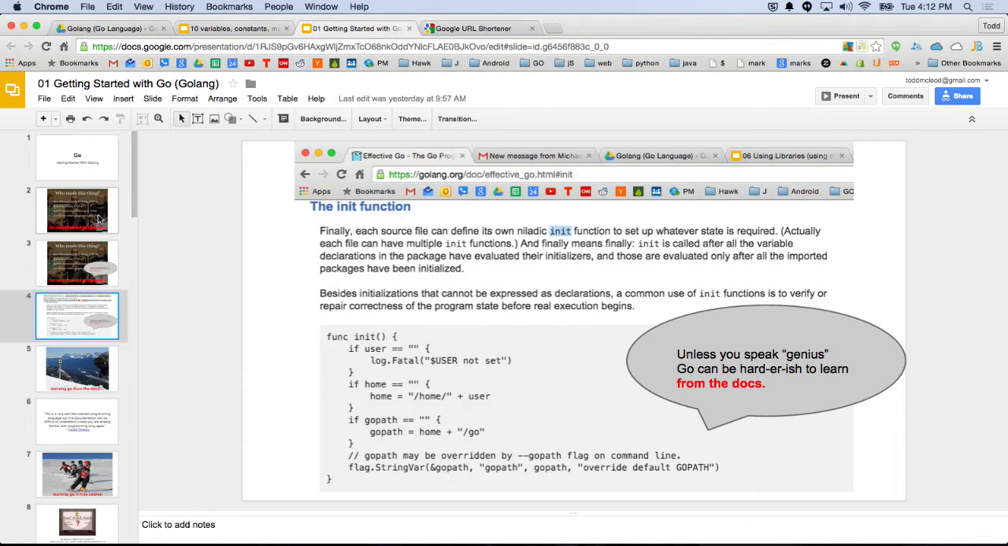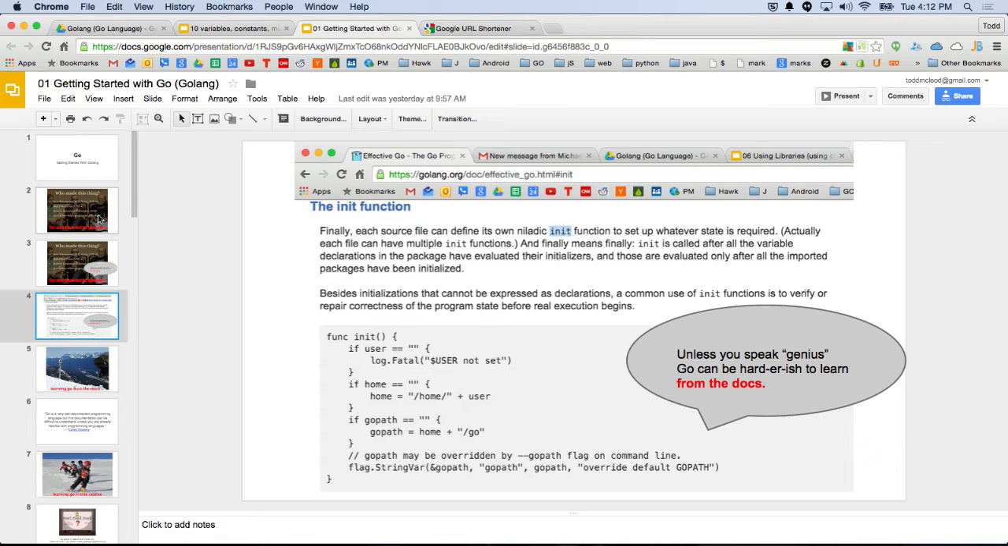So finally, each source file can define its own niladic init function to set up whatever state is required. Actually, each file can have multiple init functions. And finally means finally. Init is called after all the variable declarations in the package have evaluated their initializers, and those are evaluated only after all the imported packages have been initialized.